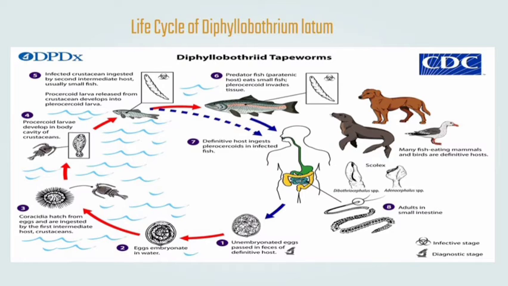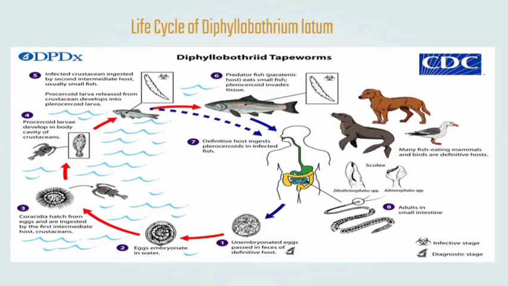Number 4, the procercoid larvae then develop in the body cavity of those crustaceans. These crustaceans are then eaten by the second intermediate host, which is the small fish. These fish then become infected. So, the procercoid larva released from the crustacean will develop into plerocercoid larva.